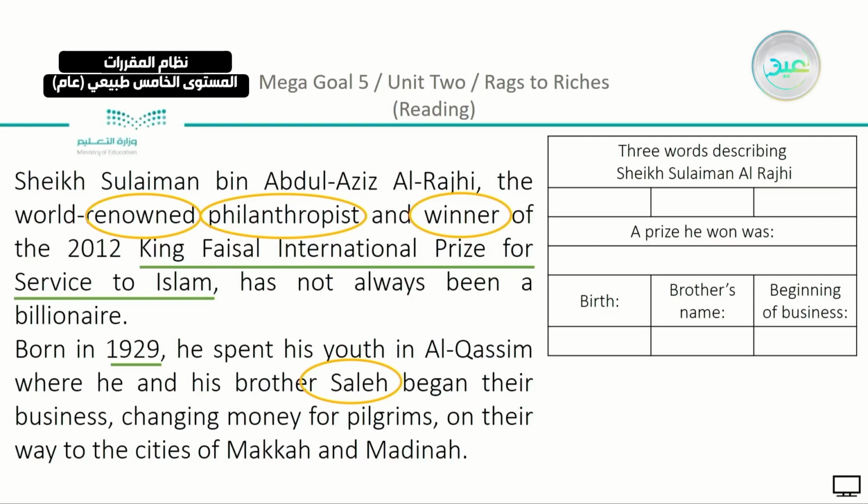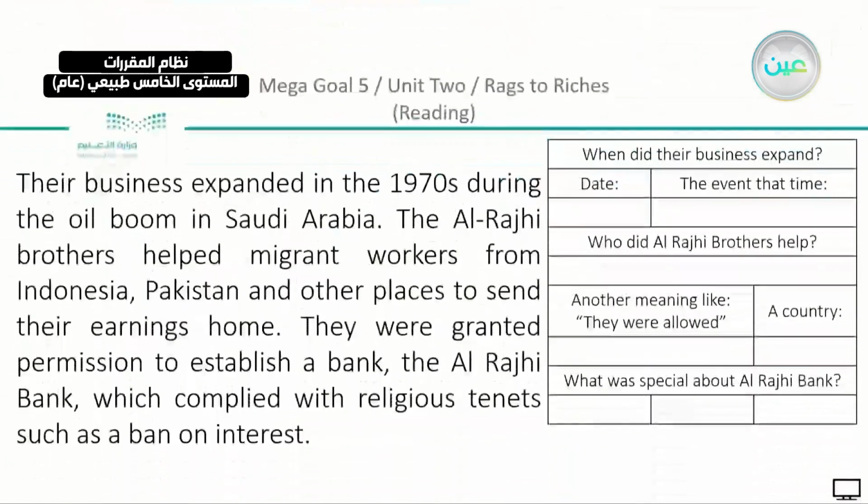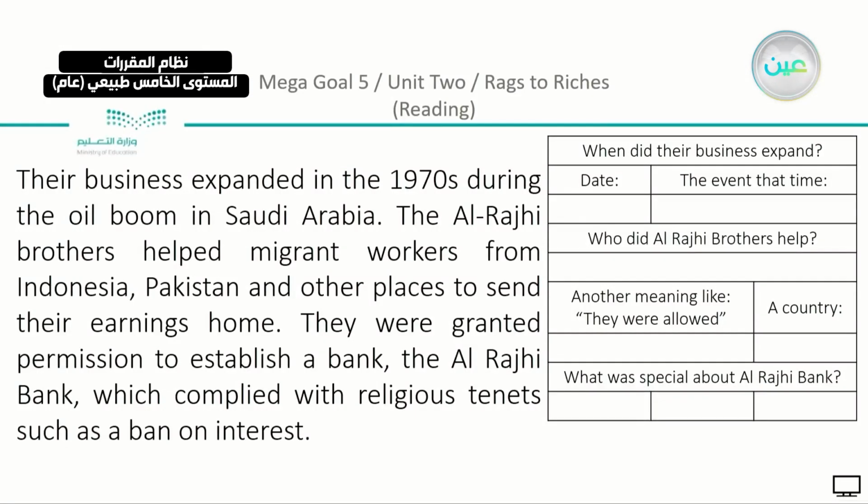The beginning of the bank was simply changing money for pilgrims. So the pilgrims that were moving between the cities of Mecca and Al-Medina, the Rajhi brothers used to change money for these pilgrims. This is the very start. Moving on. Now in the table, we have here, when did their business expand?